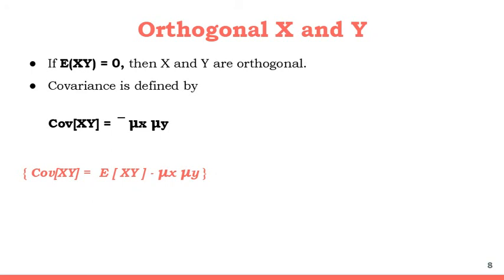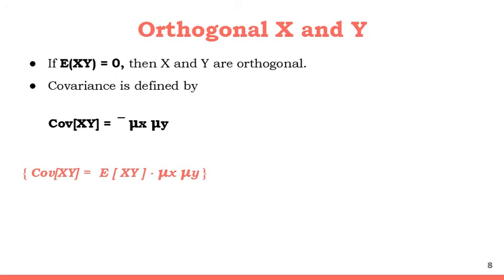The next term is orthogonal X and Y. If two random variables X and Y are orthogonal to each other, then it means that the expected value of XY is equal to 0. If the expected value of XY is equal to 0, then we can define the covariance of XY as equal to minus mu x mu y.